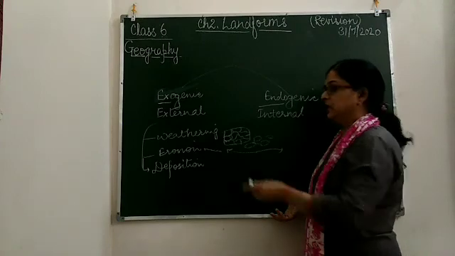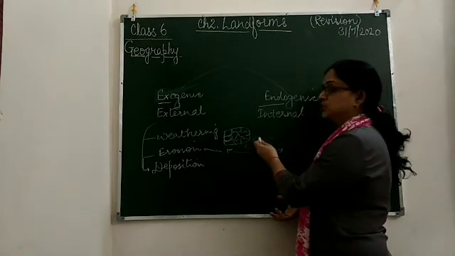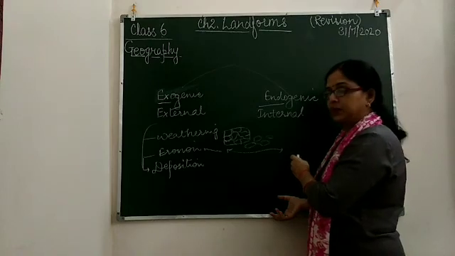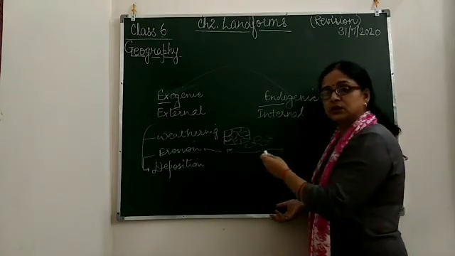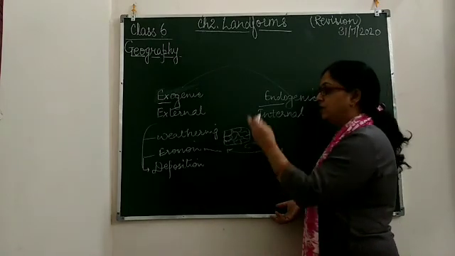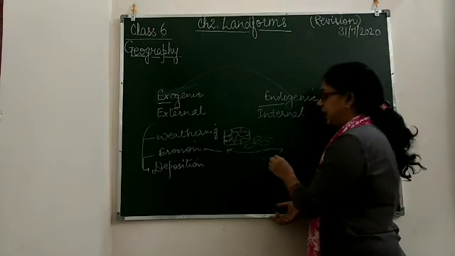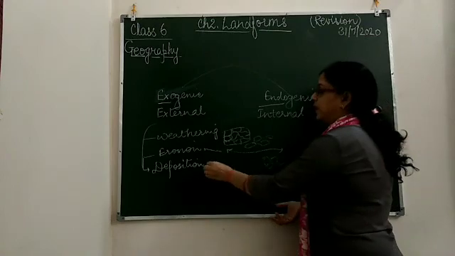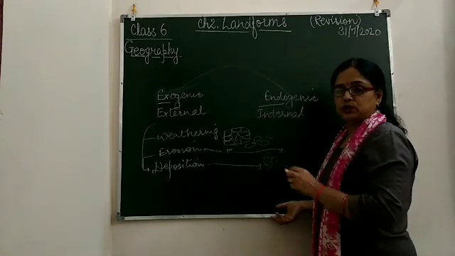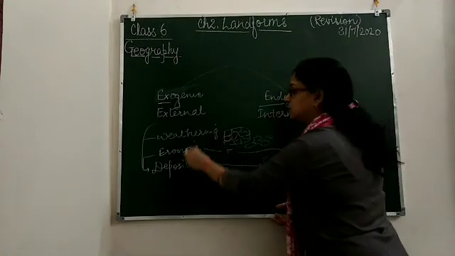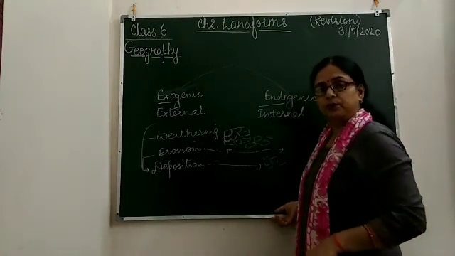The eroded material is transported from one place to another. And whatever is eroded from one place gets deposited at another place. That process is called deposition. I think these processes are clear to you.